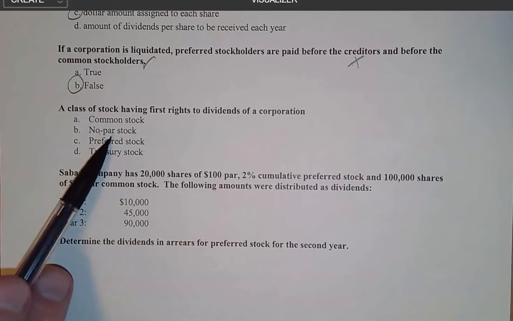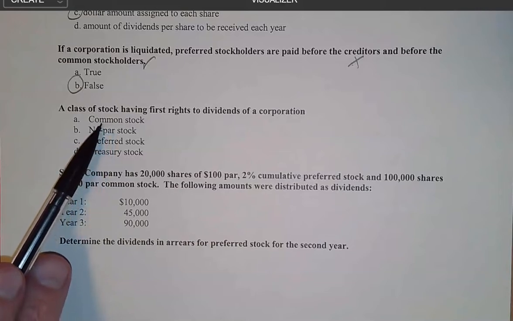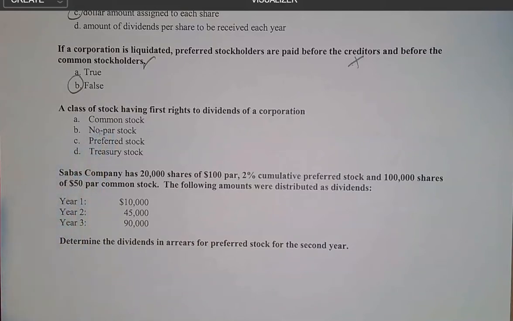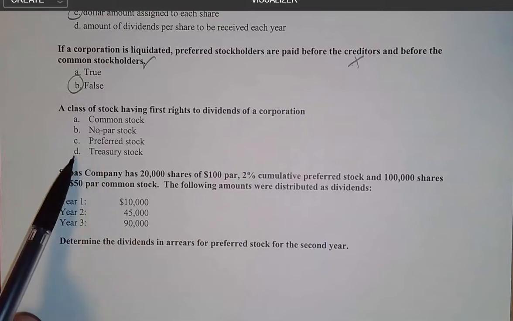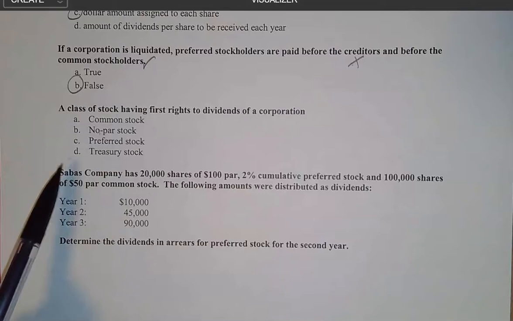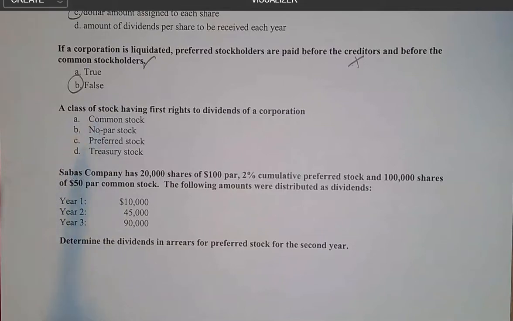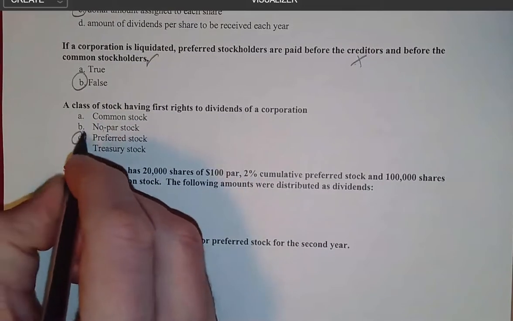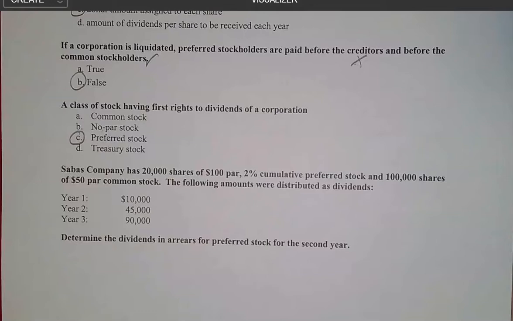No par stock is just a type of common stock that doesn't have a par value, so that's not going to be our answer. And D, treasury stock, we're going to get to that in another video. Those are both wrong, so that gives us a choice between A and C. And we said in the PowerPoint video that preferred stock was preferred as to dividends. And that is going to be our answer.